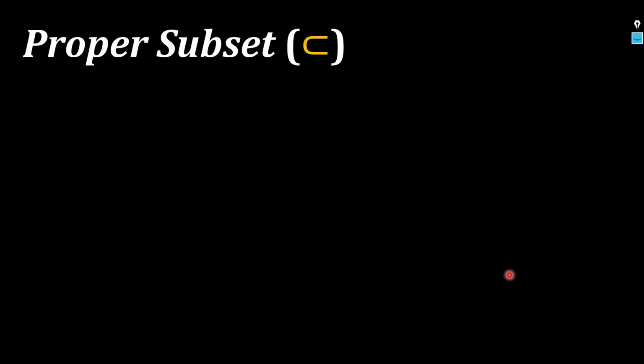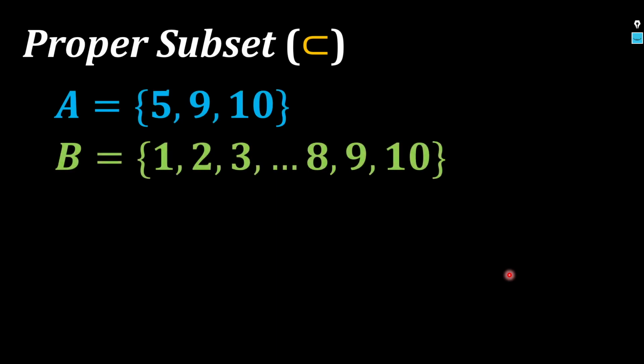Proper subsets, nabanggit ko na rin kanina. For, let's say, these two sets, A and B. If we want to say that A is a proper subset of B, that can only be true if it meets two conditions. Yeah? Condition number one, it has to be a subset first. So we go back to the definition of a subset. All elements in A must also be in B. Tama naman, may 5 dito. Naka-ellipsis nga lang, pero nandyan yan. Si 9, nandito rin si 9. Si 10, nandito rin. No? So, nasatisfy mo na yung first condition. A is a subset of B.